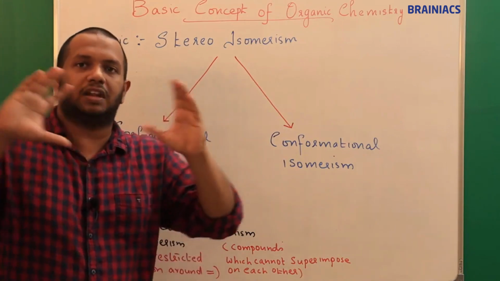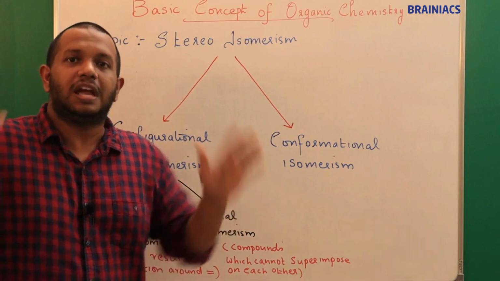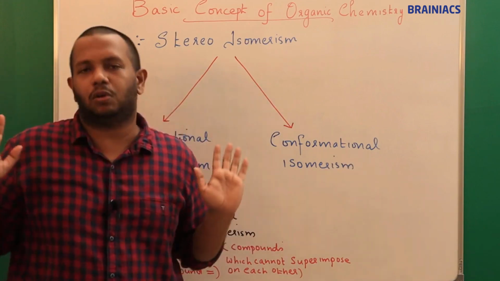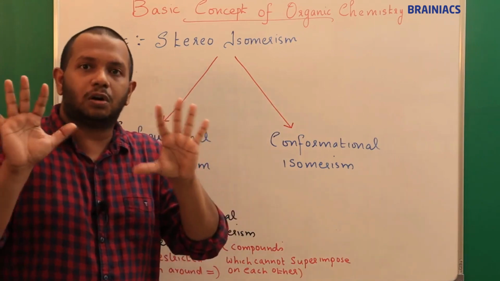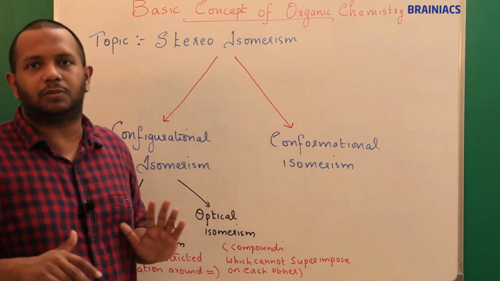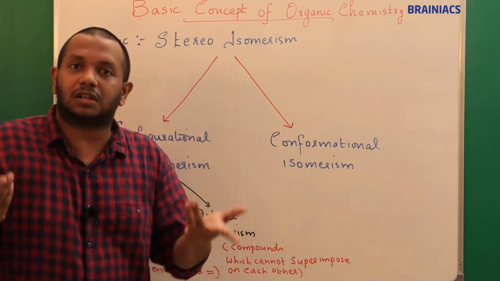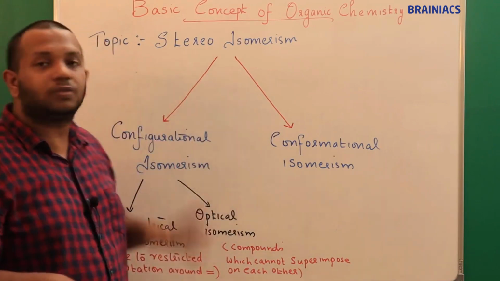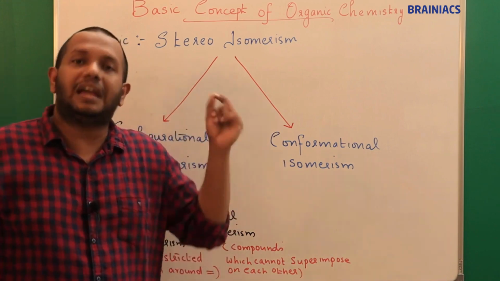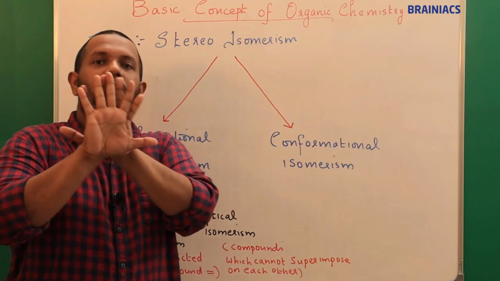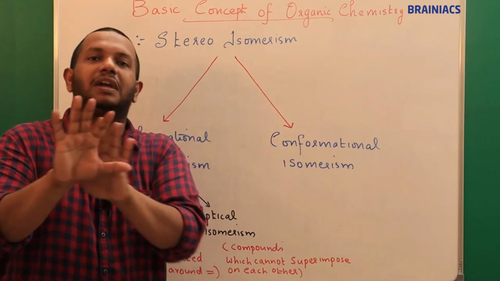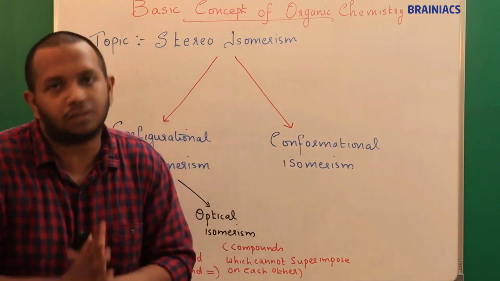Here I am not speaking about any restricted rotation, I am just checking whether the two compounds can superimpose or not. They should have the same molecular formula and the same structure, because we are speaking about stereoisomers only. But when superimposing, we find they cannot, which means some of the atoms have a different orientation in space.